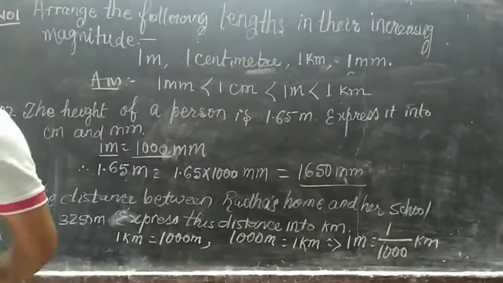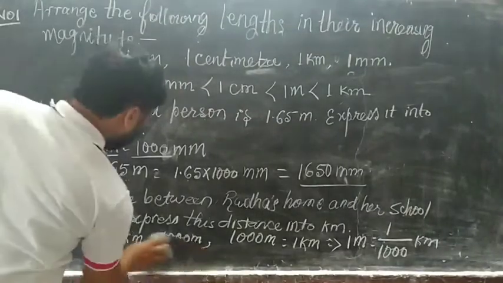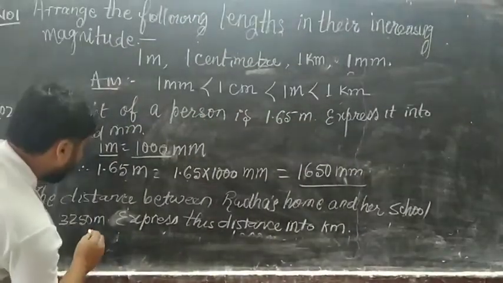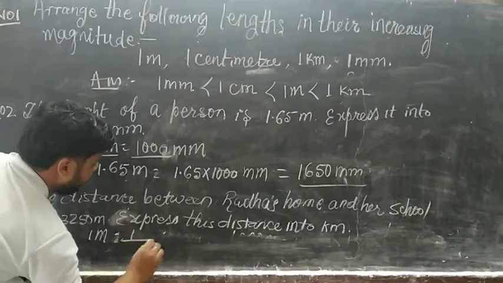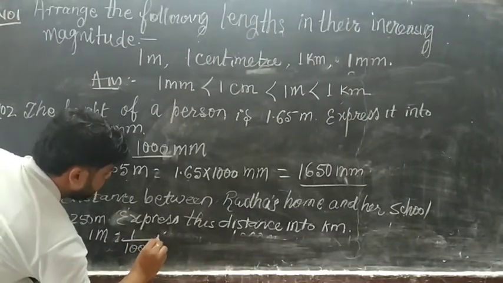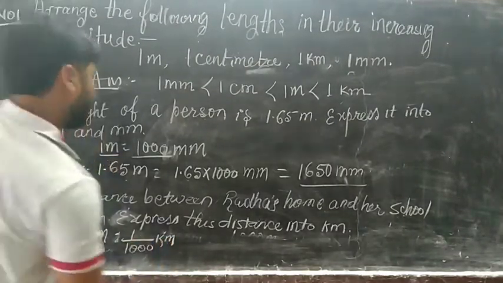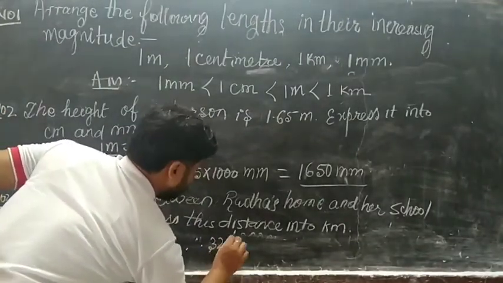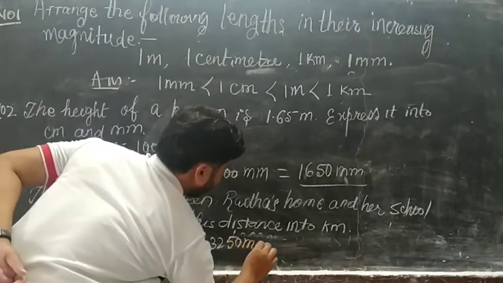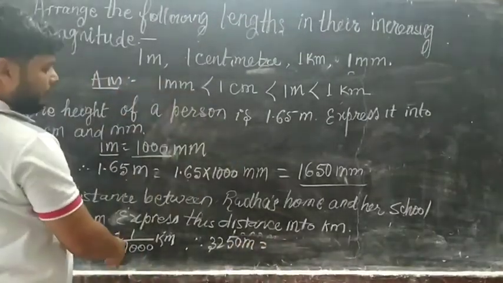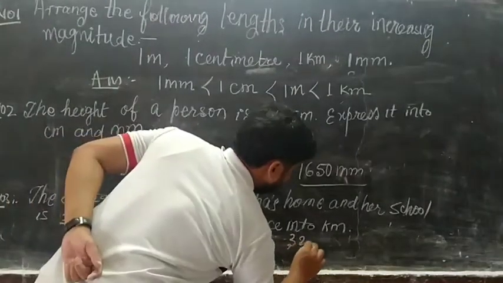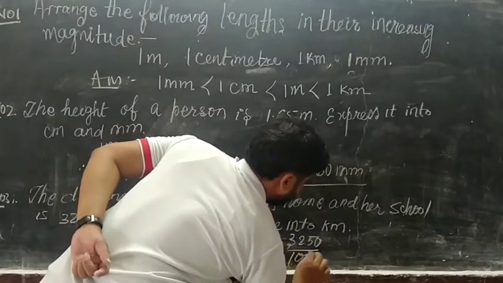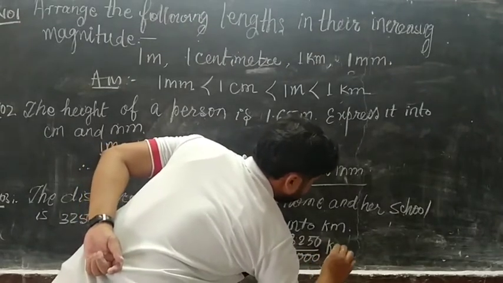Now we try to solve this question on this basis. 1 meter equals 1/1000 kilometer. So 3250 meters equals what value? 1 meter equals 1/1000, so 3250 by 1000 kilometer.